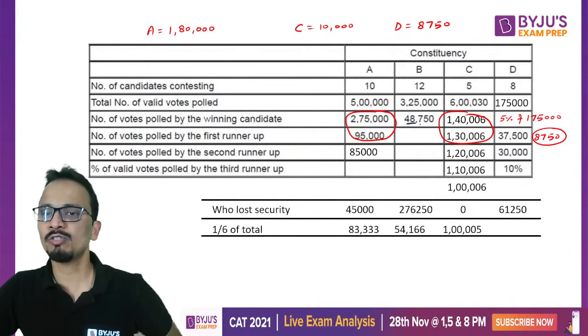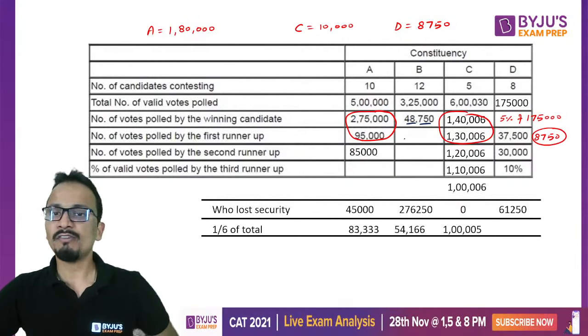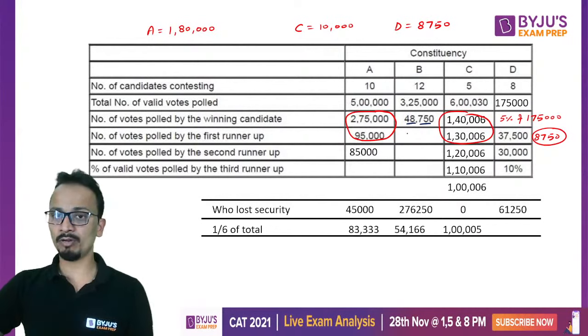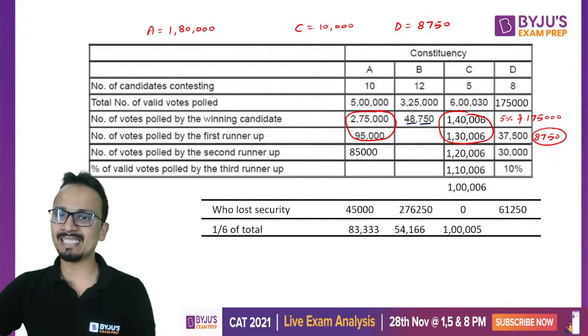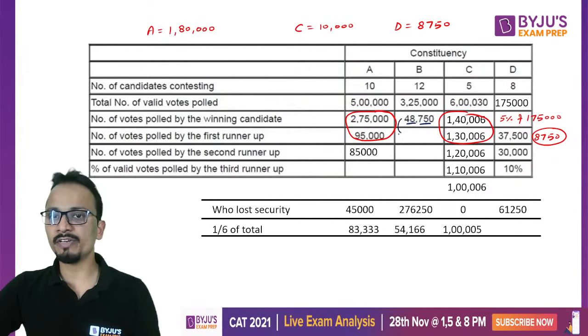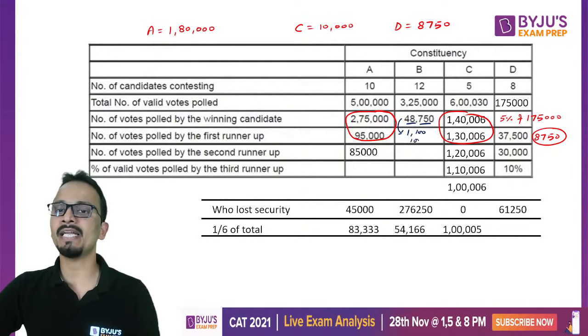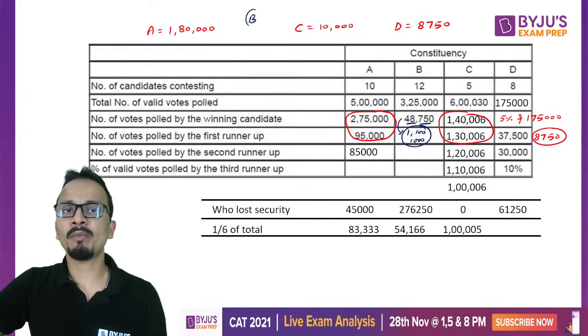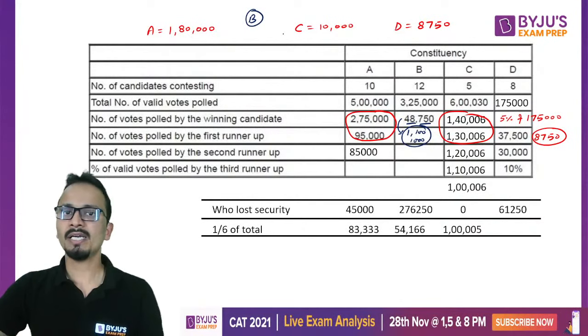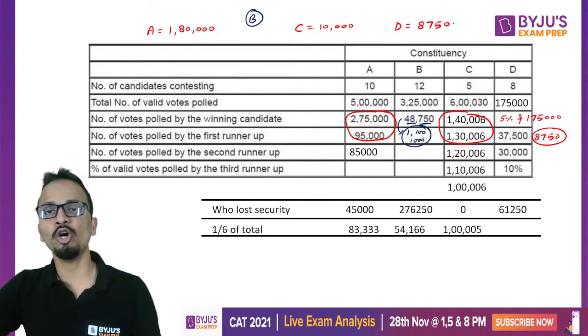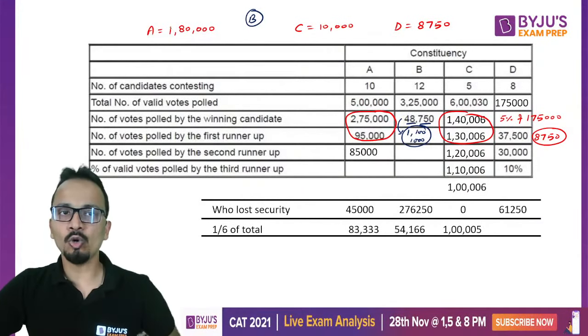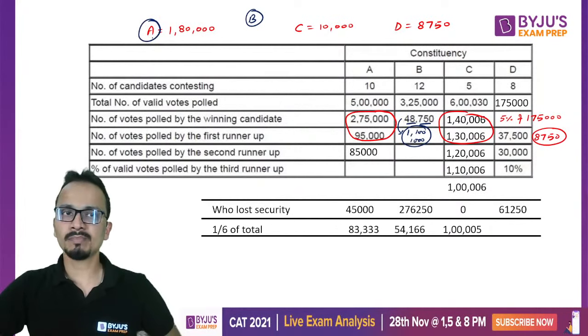the winner has 48,750. They have not given the number of votes for the first runner-up, but obviously his votes will be less than this number. This difference can be either 1 vote, or 100 votes, or 10,000 votes. It can be anything. So for B, I cannot comment upon the number, but definitely it will be less than that of A. And it can be less than C, more than C, less than D, or more than D. But certainly I know that A will have the maximum.